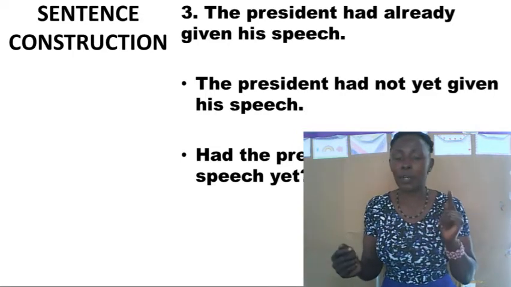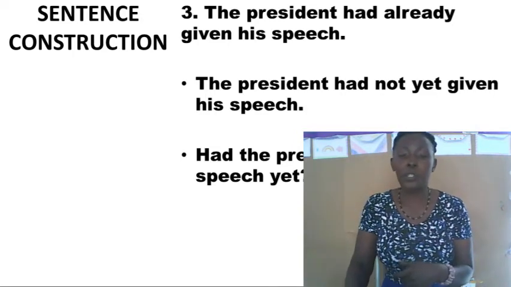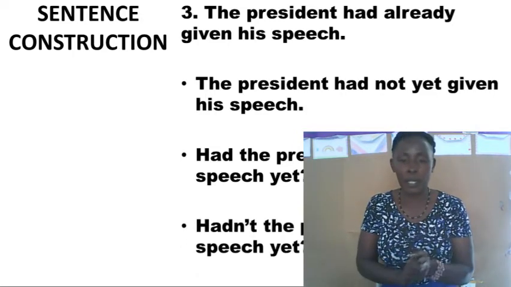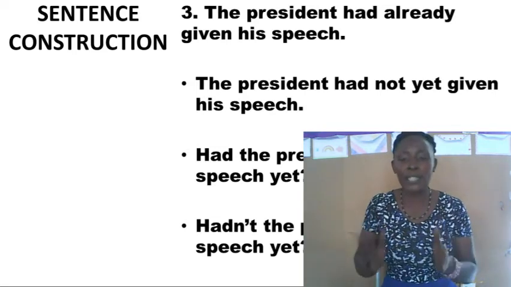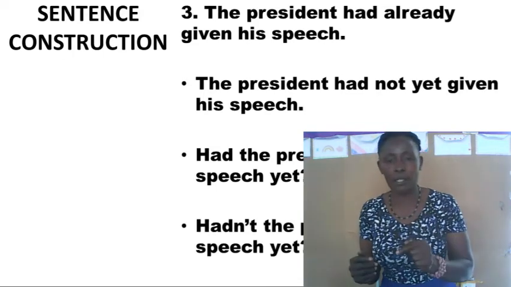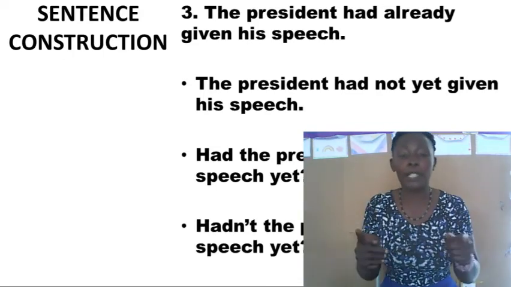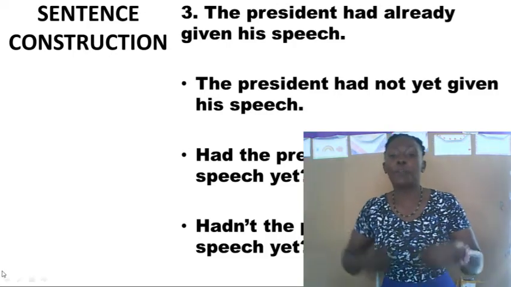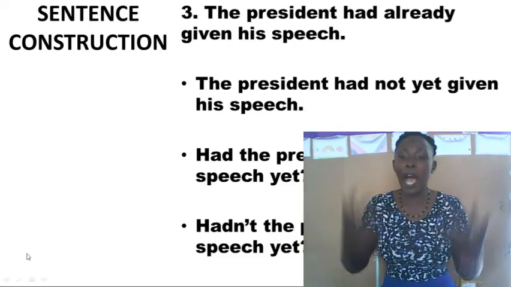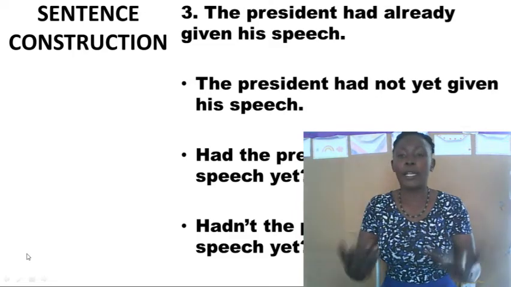That is interrogative. If I'm to change it to negative interrogative, I have to begin with the negative helping verb: hadn't the president given his speech yet? I can give a negative response: no, the president had not given his speech. If it's positive, I have to say, yes, the president had already given his speech.